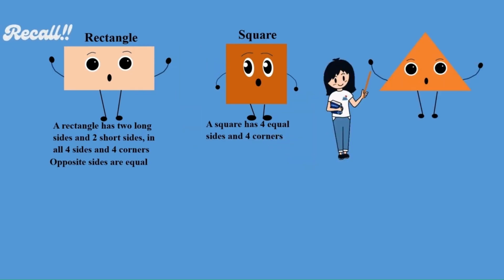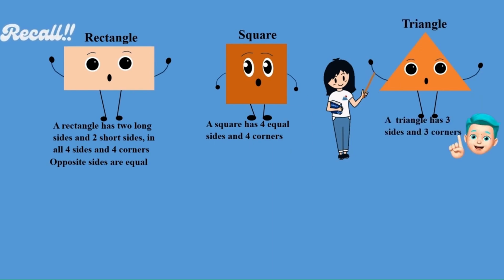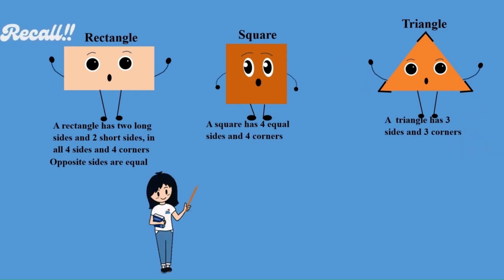What shape is this? Who is going to answer? Yes, Ted. What shape is this? Triangle. Triangle has 3 sides and 3 corners. Can you show me the 3 corners? Correct. Very good. Now, next question.